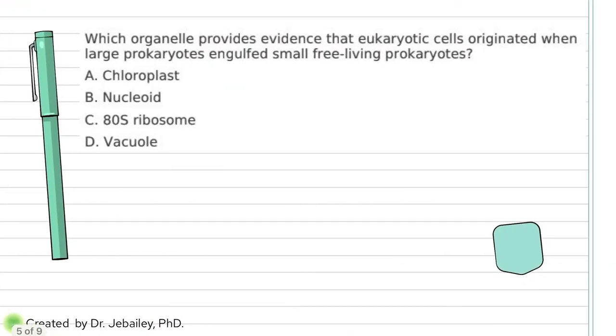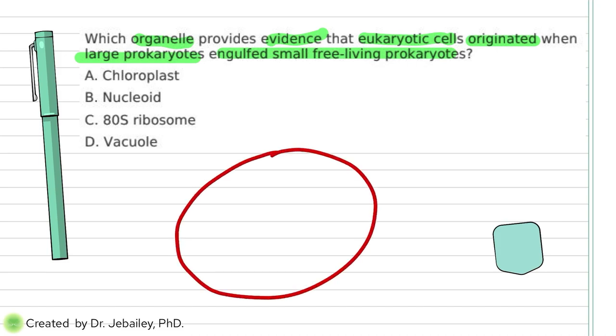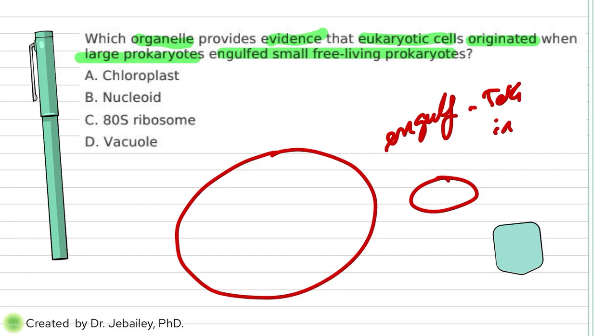Now, next question. Which organelle here provides evidence that eukaryotic cells originated from large prokaryotes engulfing small living ones? So we're basically asking what kind of organelle did they engulf? You have a large cell and somehow it engulfs. The word engulf, for people who don't know, means take in. That means this thing is getting inside, that's been engulfed.